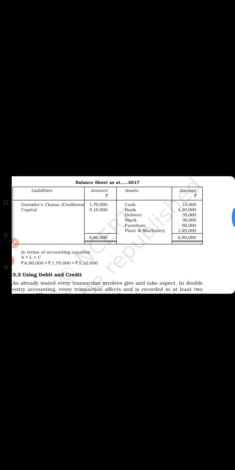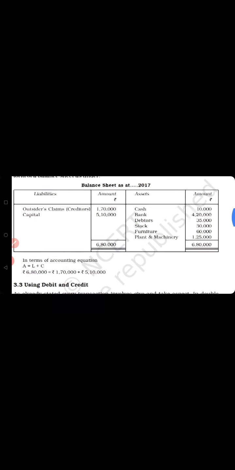With the help of these balances, we will prepare the balance sheet. The entire assets balance we will write on the asset side, and the entire liabilities and capital balance we will write on the liability side. See the balance sheet. This is the format of the balance sheet. See, all the balances which we have already calculated with the help of the accounting equation, we will put here.